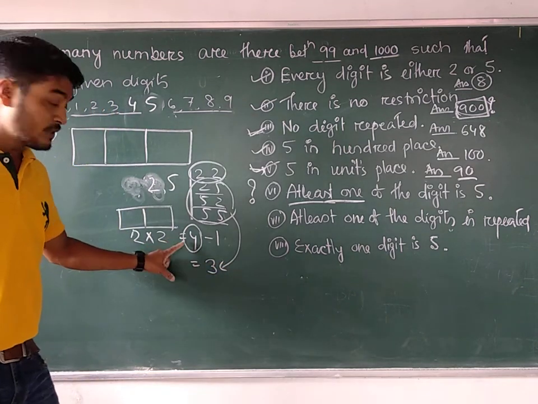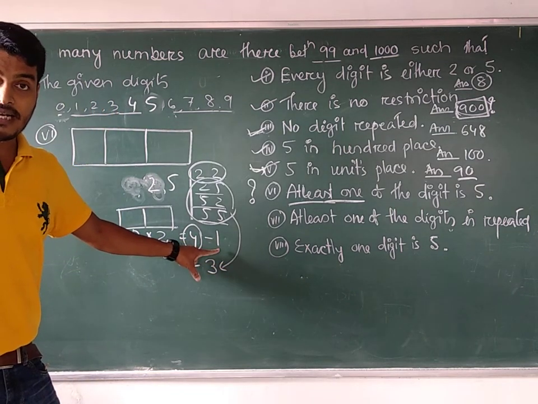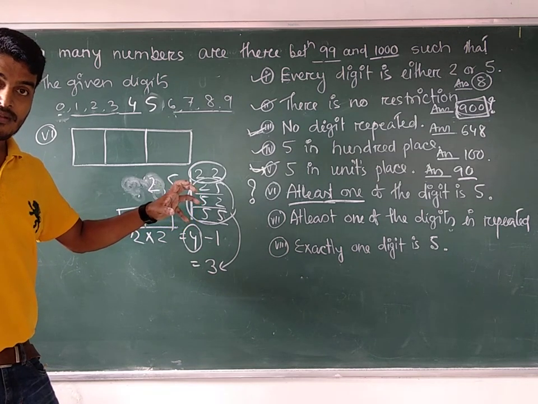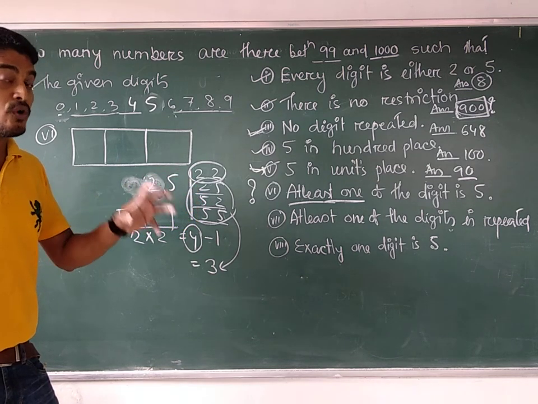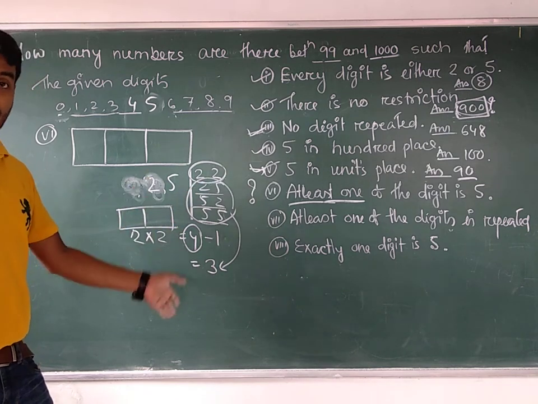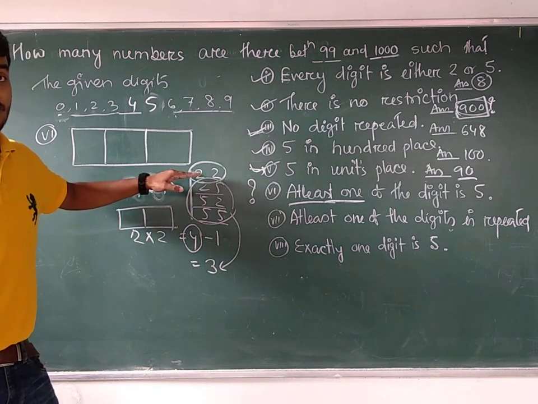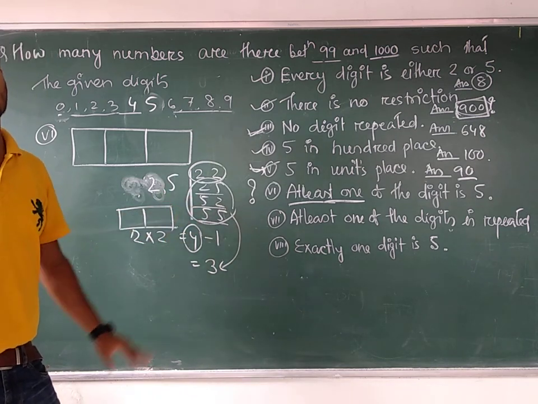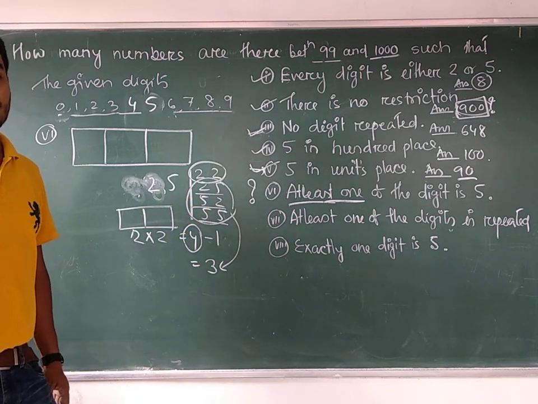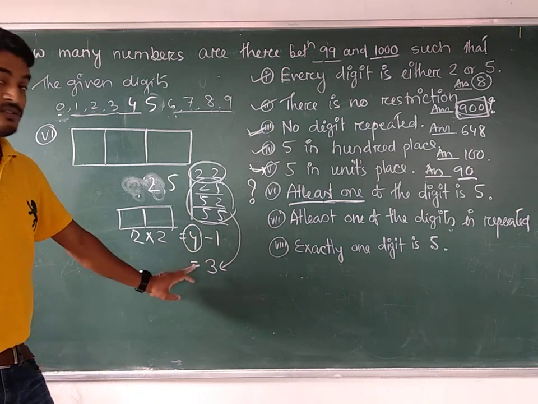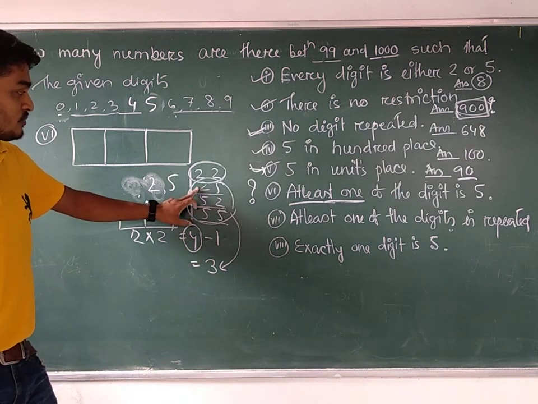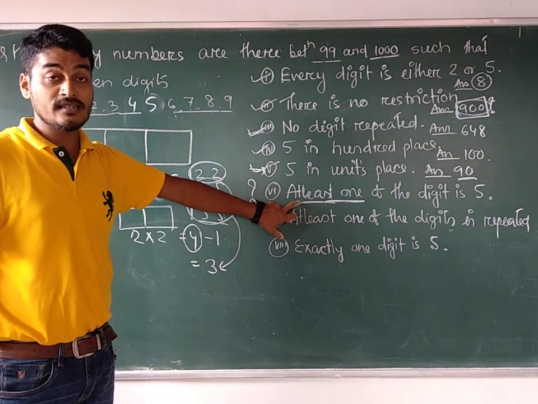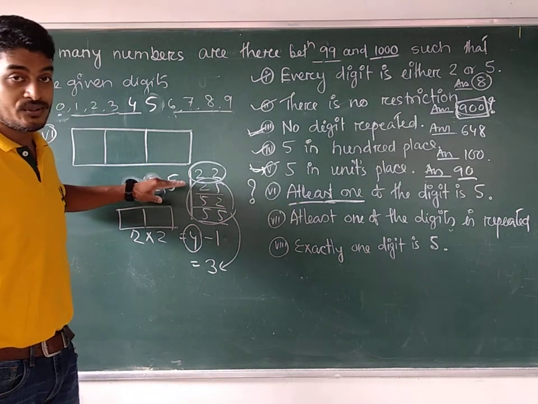That is, from the total number, we will subtract the number of numbers which do not contain 5. Then we get all those numbers which contain at least one 5. So 4 minus 1 is equal to 3. This one will lie in the at least one digit is 5 case. So 3 is the answer for this equation.